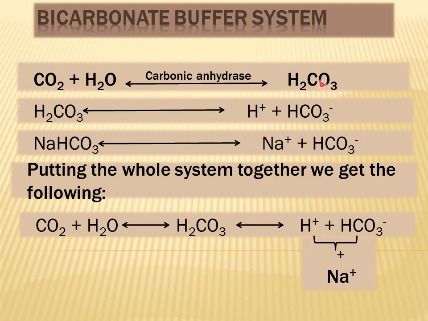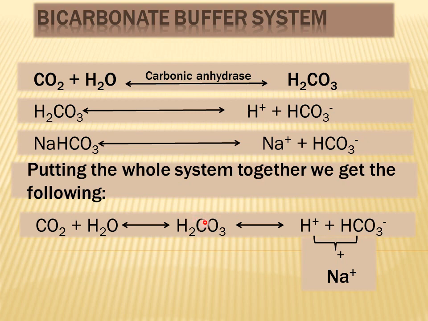So carbonic acid or carbon dioxide is the acidic element of this system, and bicarbonate ion represents the basic component of this system. And if we combine all these reactions, we get carbon dioxide plus water, in the presence of carbonic anhydrase, forming carbonic acid, which can dissociate into hydrogen ion and bicarbonate ion.